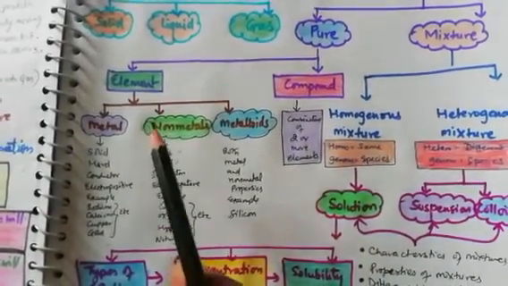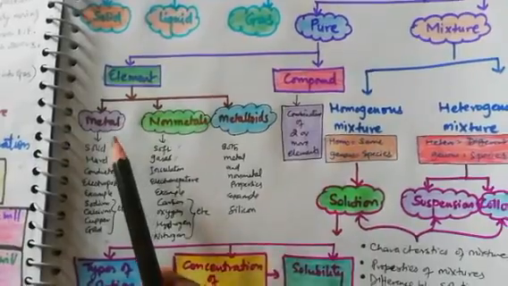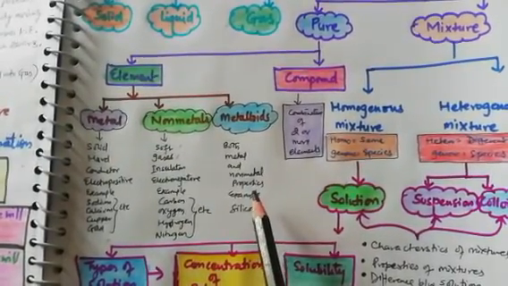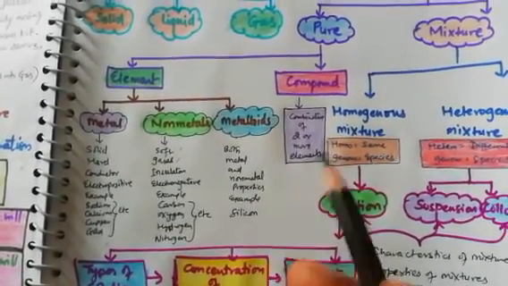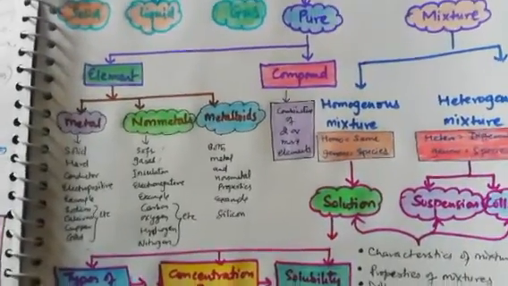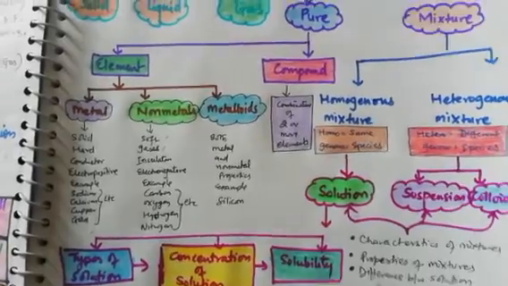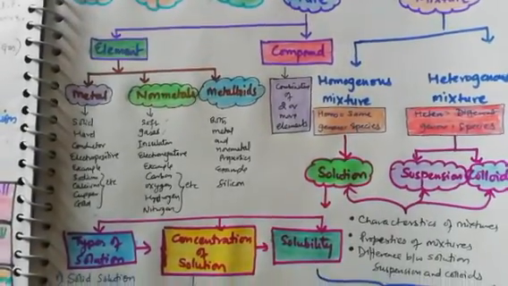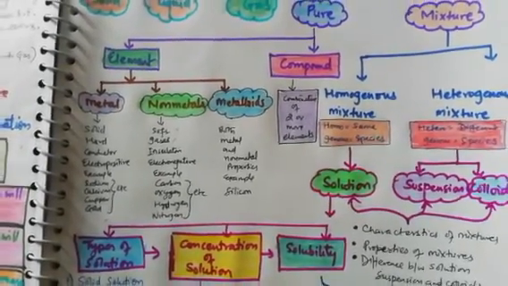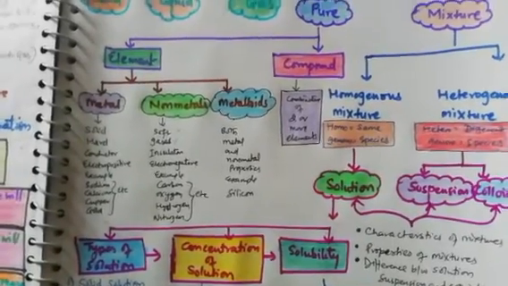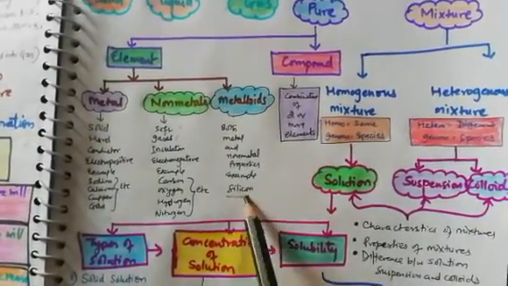And metalloids have common properties of metal and non-metal. An example is silicon, which is nowadays very important. And you know the Silicon Valley of our country is Bengaluru, where the silicon chip is produced, which is used in computer circuits and mobile circuits. These technologies are working with the help of silicon. This is additional knowledge for you.